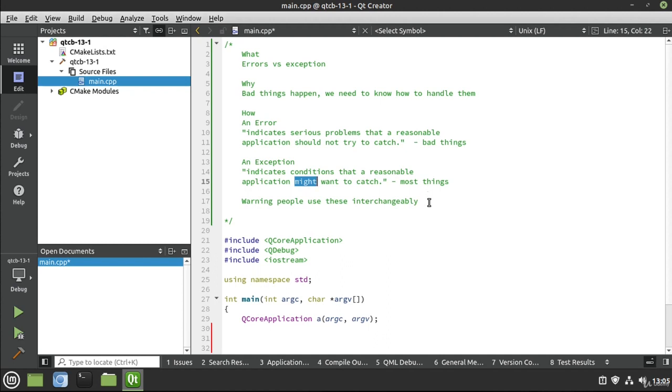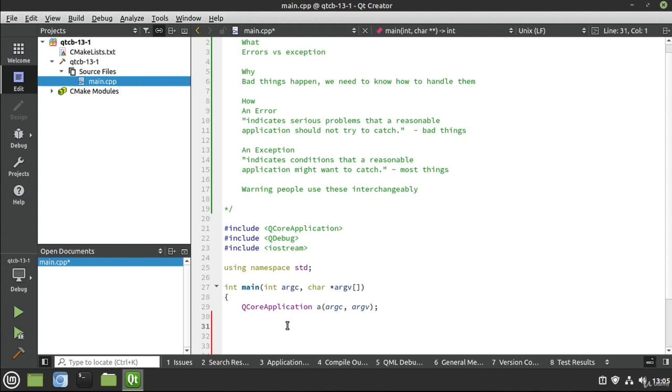You notice I said error handling, not exception handling. People use these two terms interchangeably. I am very guilty of this. Almost every developer is very guilty of this. I'll be typing away on the keyboard and you'll see some sort of mistake and I'll say, oh, whoops, we have an error. But in reality, it's an exception. Honestly, if you go up to a group of developers and say, how many exceptions have you caught today? They're just going to look at you and go, well, I had a few errors. That's what I mean by people use them interchangeably.